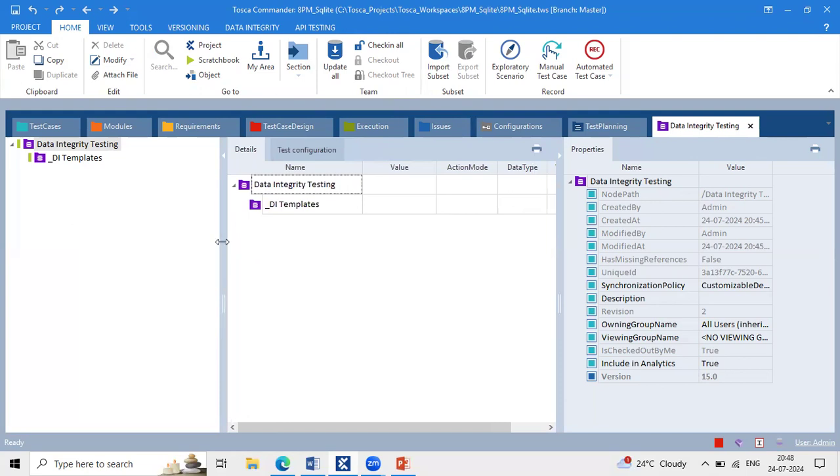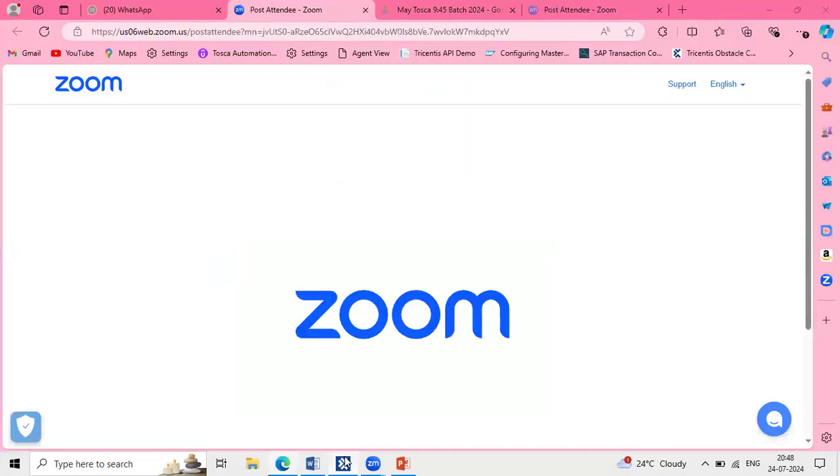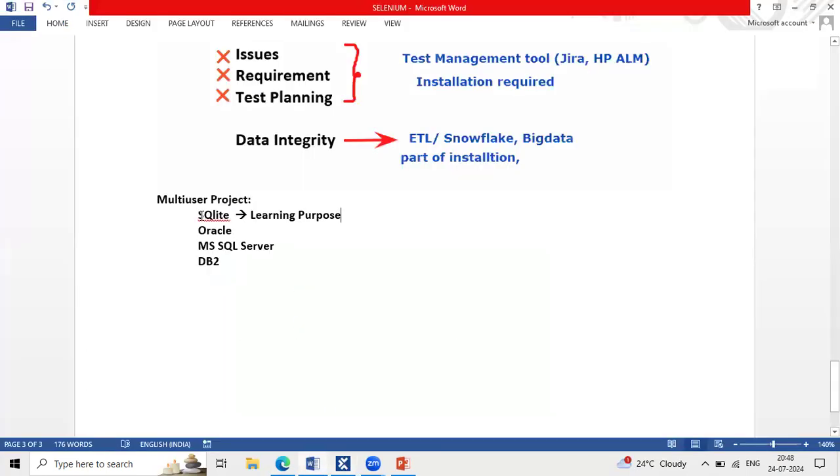If it is behaving best, then they'll take the license and they'll continue with the project development, correct? So team, in the market, no one is using SQLite from a project point of view. This is only somewhat of a multi-user environment to see, free for 14 days. So the companies go with the 14 days free trial and they learn it, and after that they'll give information to the client, then the client will give the approval.